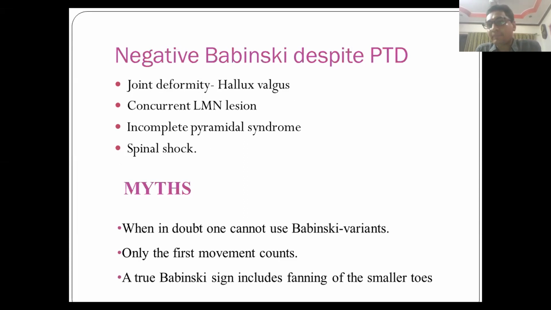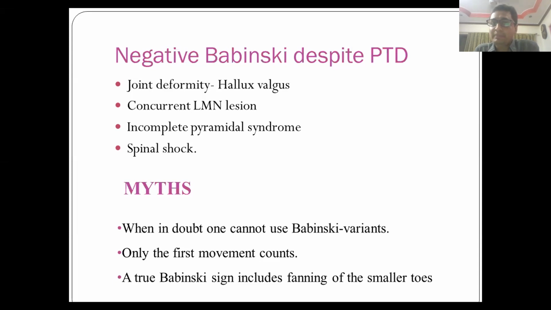We will see in the following slides. So what is negative Babinski despite pyramidal dysfunction? Why does Babinski not come positive? It can be a joint deformity, where it is very difficult to stimulate the plantar surface and difficult to appreciate the movement of the great toe. There can be a concurrent LMN lesion. Whenever there is an LMN plus UMN syndrome, LMN usually rides above the UMN. Like if the tibial nerve is involved, if there is neuropathy associated with pyramidal dysfunction, you may not get great toe extension.